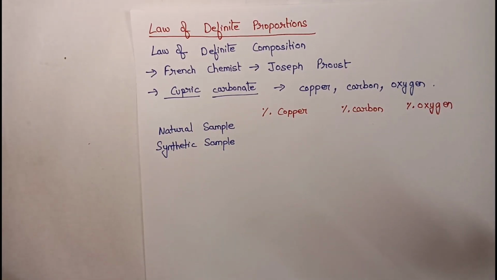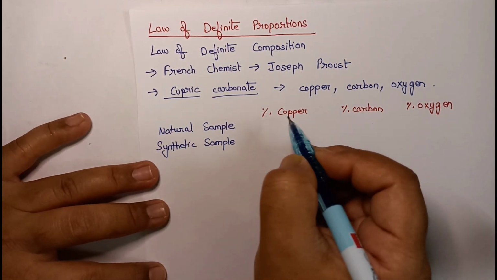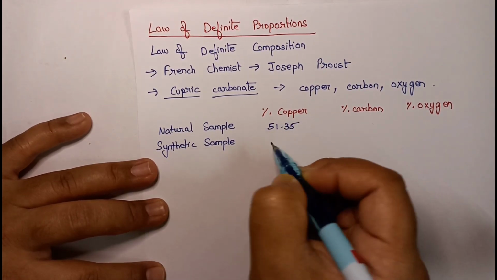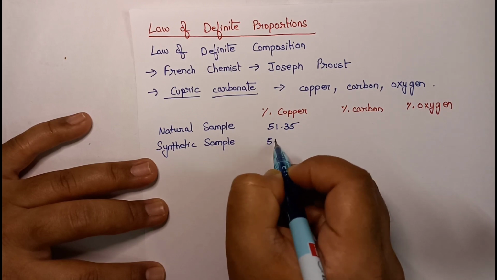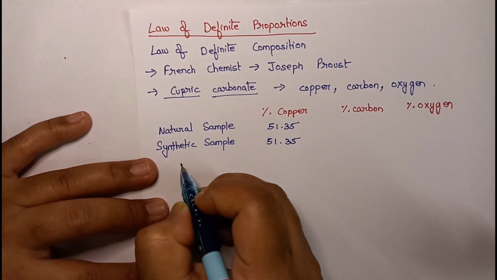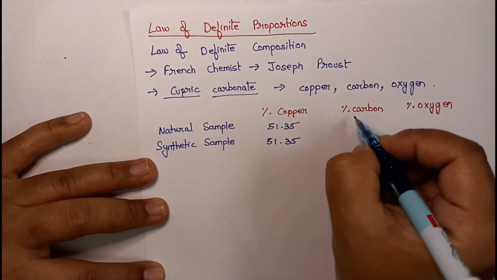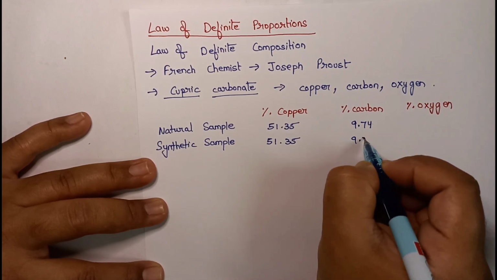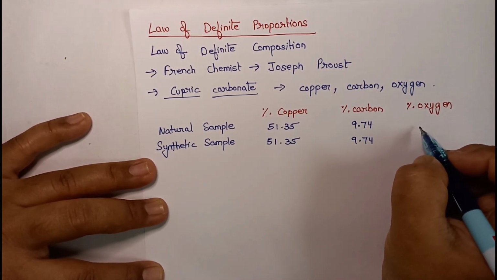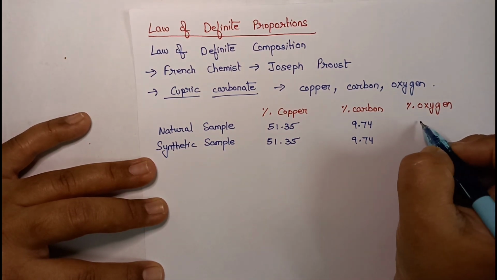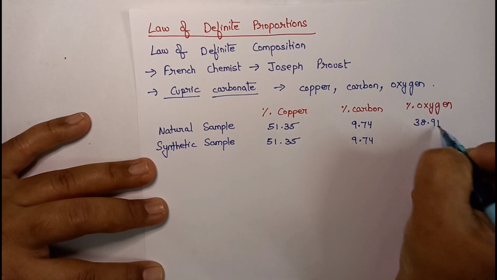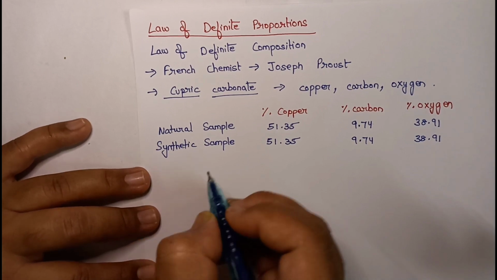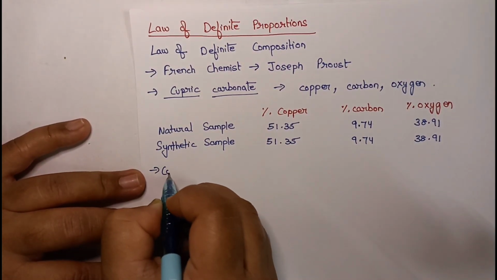To his surprise, he observed that the percentage of copper in natural sample was 51.35% and in synthetic sample also it was 51.35%. Percentage of carbon in natural sample was 9.74 and in synthetic sample also it was 9.74. And percentage of oxygen in natural sample was 38.91 and in synthetic sample also it was 38.91. So based on this observation, what did he conclude?